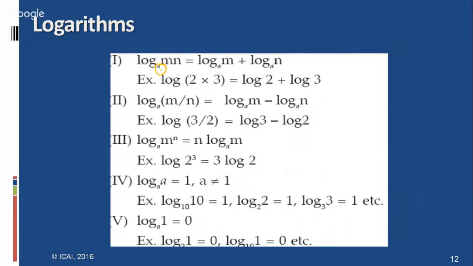Log mn base a, m into n, equals log m base a plus log n base a, we can split into 2. An example is also given: log of 2 into 3 equal to log 2 plus log 3. Log m by n base a equal to log m base a minus log n base a. And here the example is log 3 by 2 equal to log 3 minus log 2.